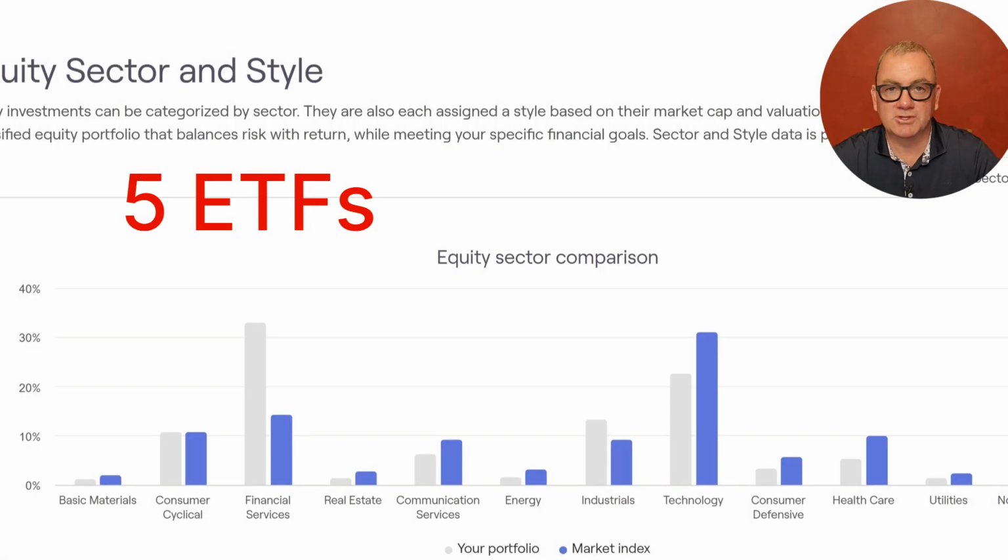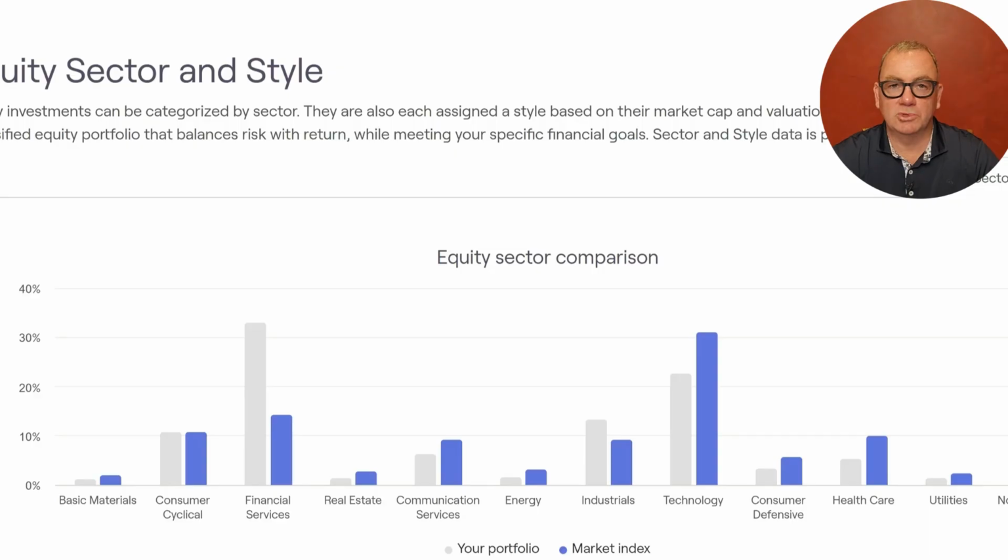All right, so now that we have the results from ChatGPT, I'm going to go back and enter this new 5 ETF portfolio into my financial planning software and see how does it compare to either of the previous 2 account reallocations. All right, here is the results for the 5 fund portfolio shown in the financial planning software, where the gray bar is the client holdings and then the blue bars are the market index.